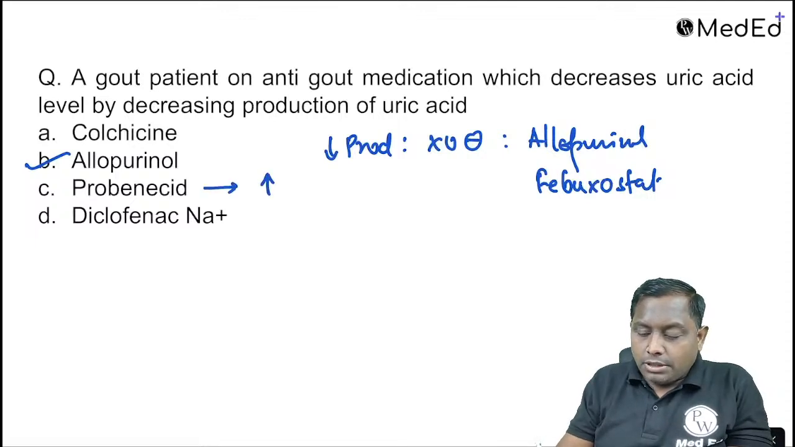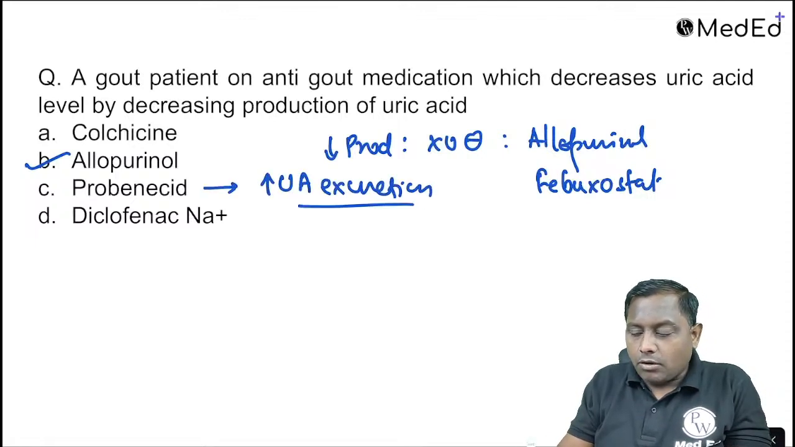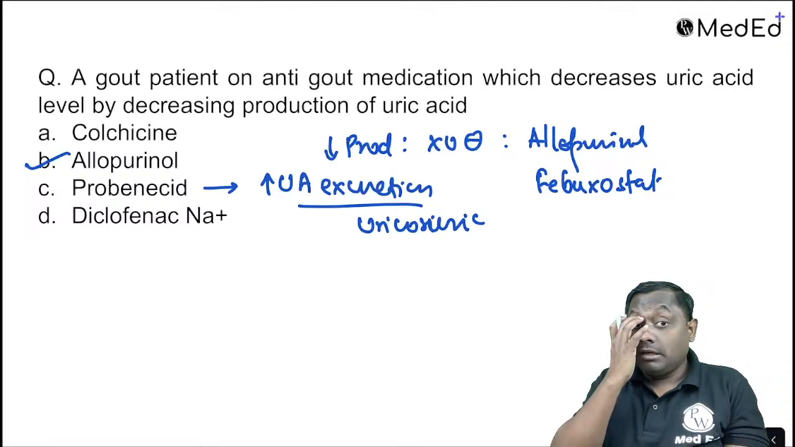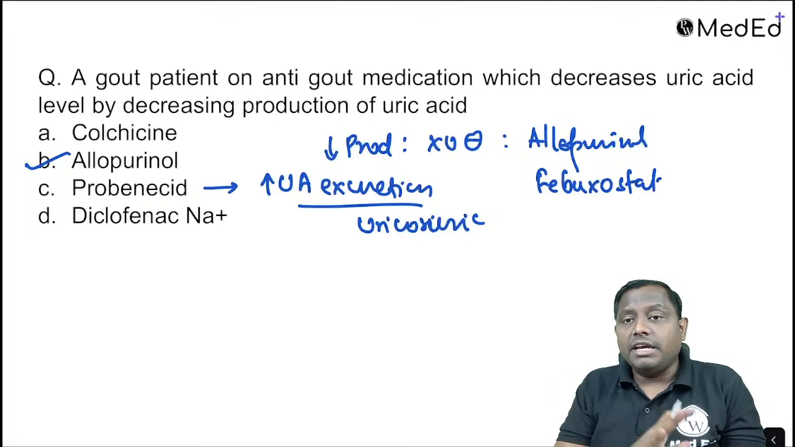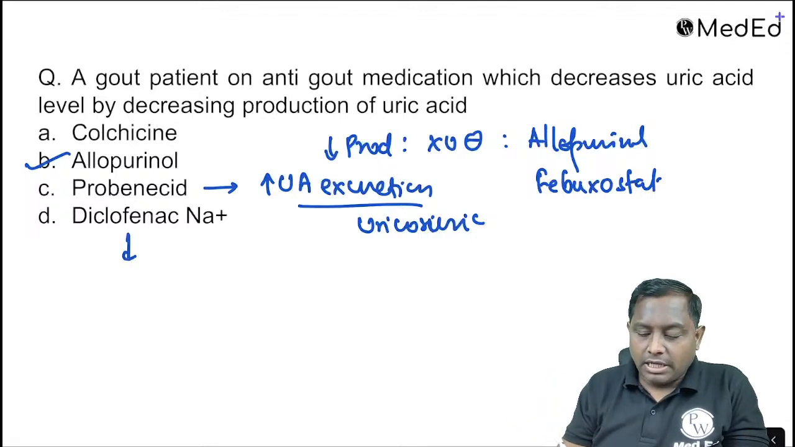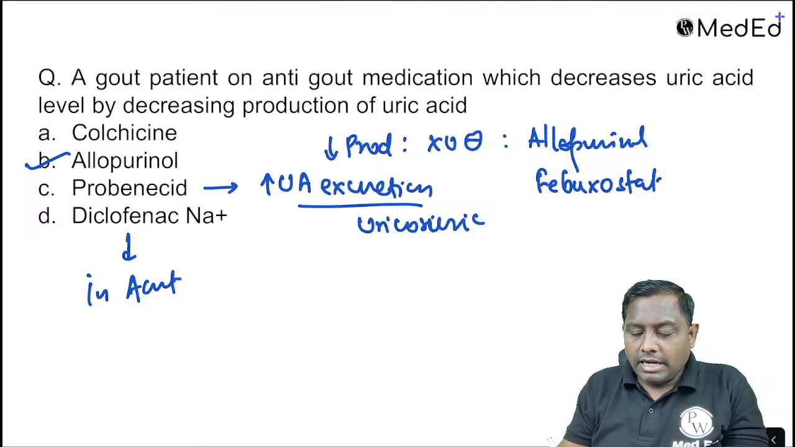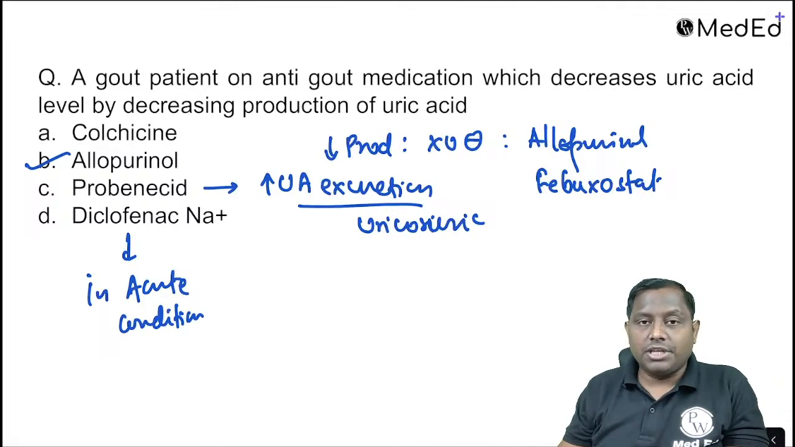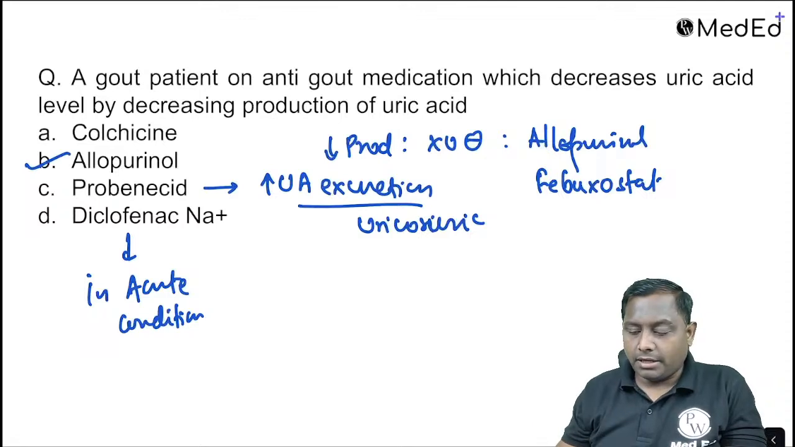Probenecid is going to increase the uric acid excretion, so they are known as uricosuric agents. Diclofenac and colchicine have no role on the level of uric acid. They are acute setting drugs that can be utilized in the acute condition, and they are just anti-inflammatory drugs.